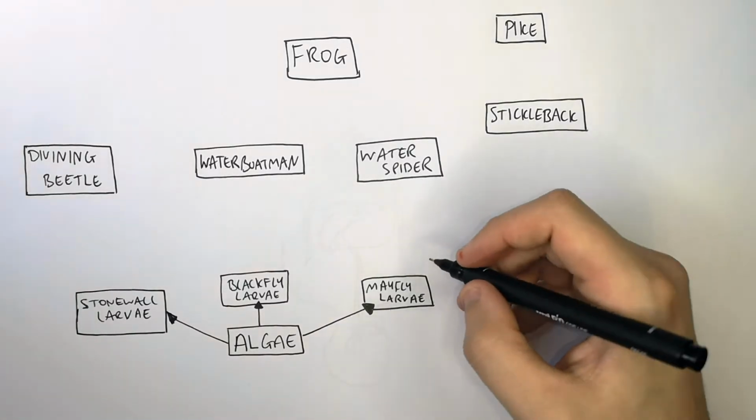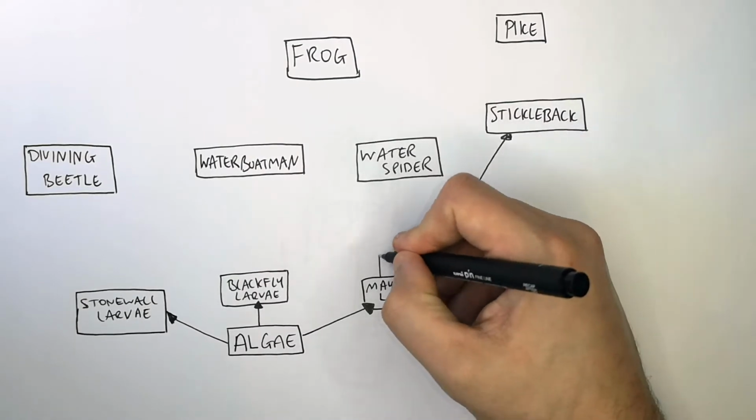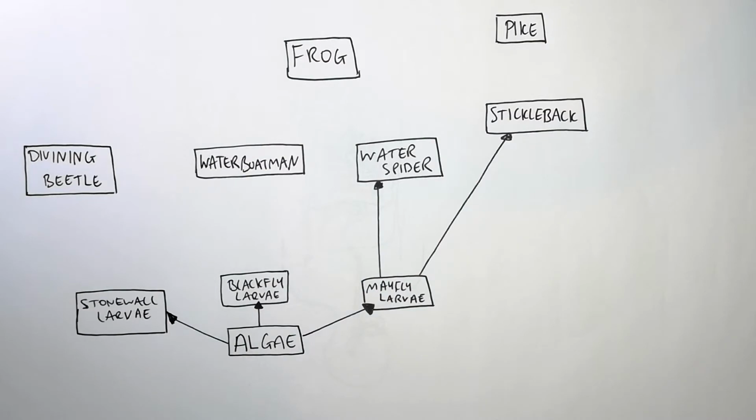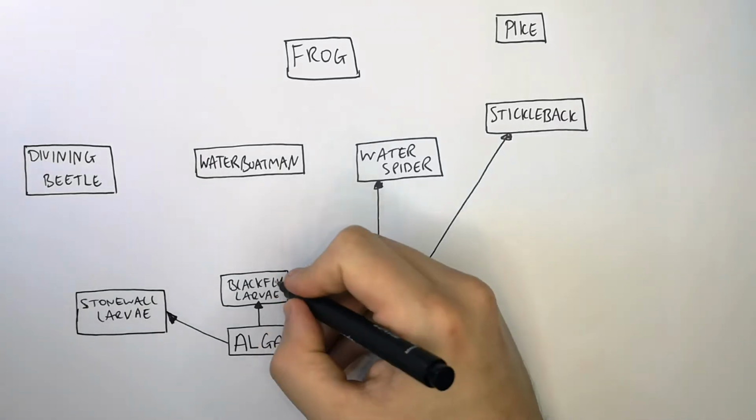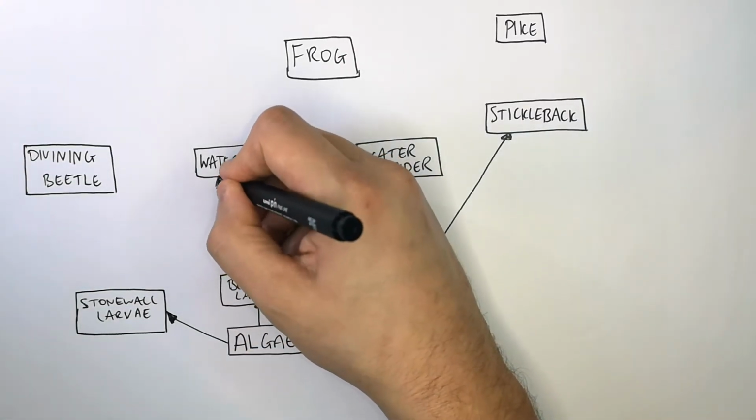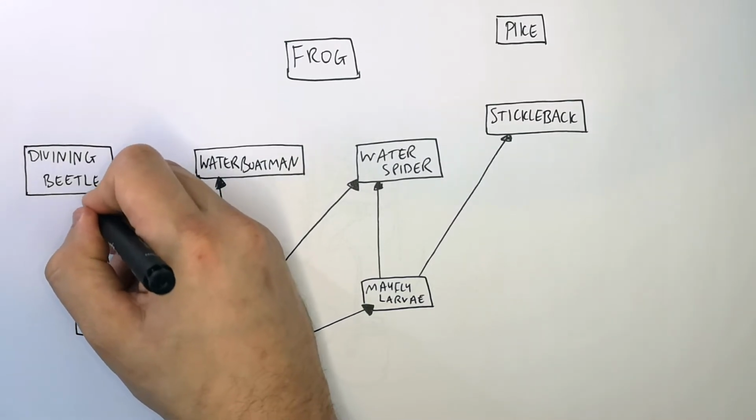The mayfly larvae, which are the primary consumers, are eaten by the stickleback and a water spider. The stickleback and the water spider are both, in this case, secondary consumers, but are at the third trophic level. Black fly larvae are eaten by the water spider and the water boatman. The stonefly larvae are eaten by the water boatman and the diving beetle.